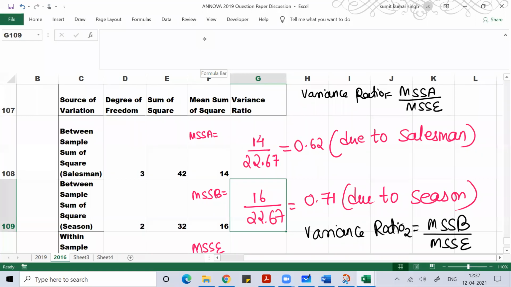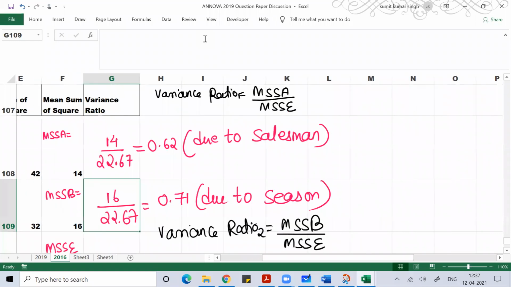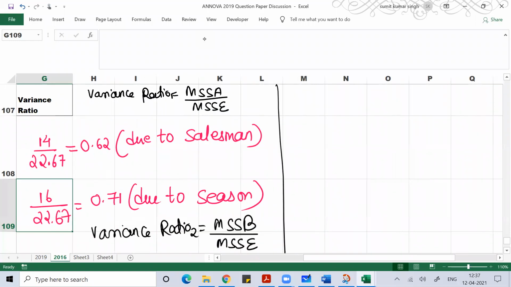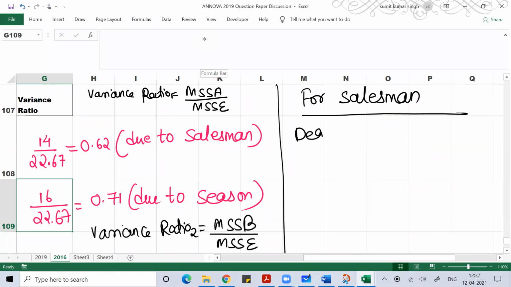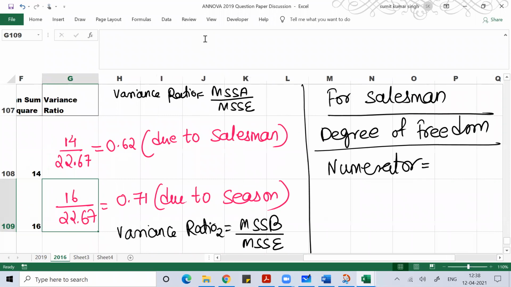And for salesman, we'll check the degrees of freedom. What is the degree of freedom of the numerator for salesman?